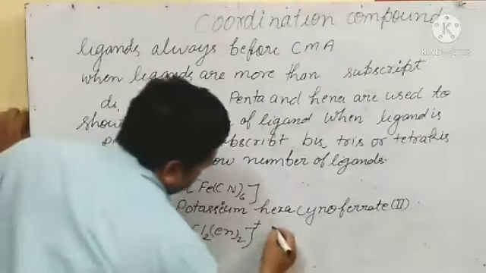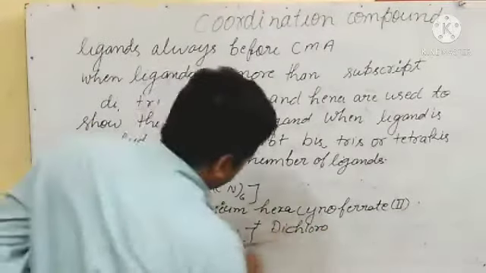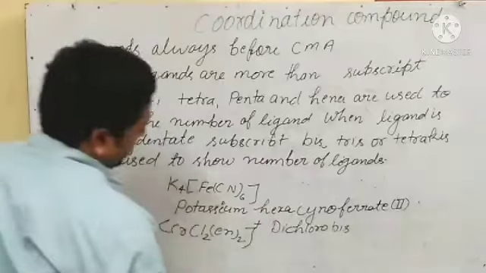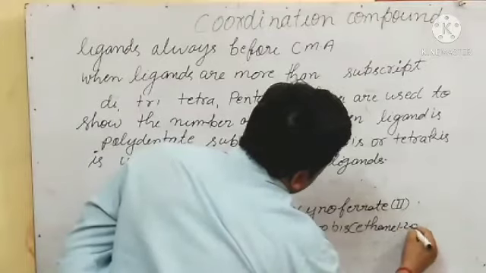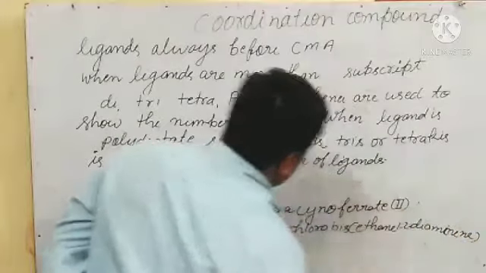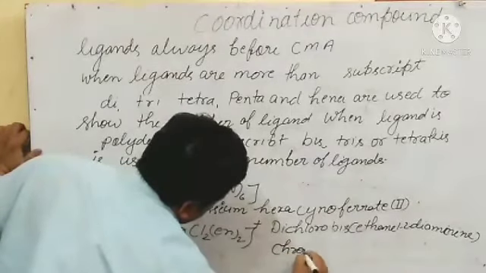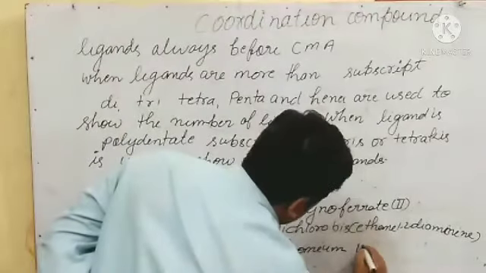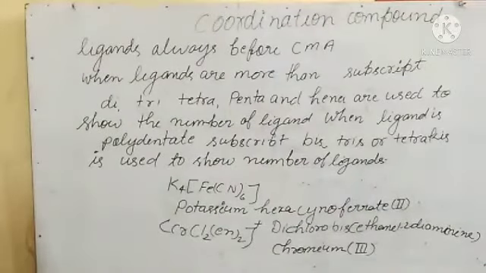For the didentate ligand, we will use bis, and its name will be written in brackets: ethane-1,2-diamine, bracket close, chromium third. So I think now things are clear. Okay, so like this we will use.